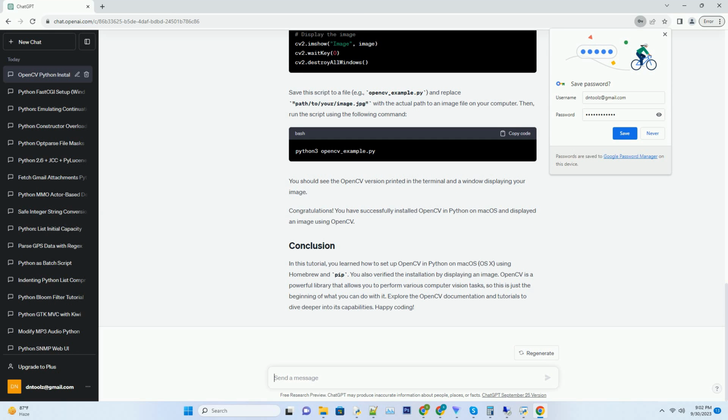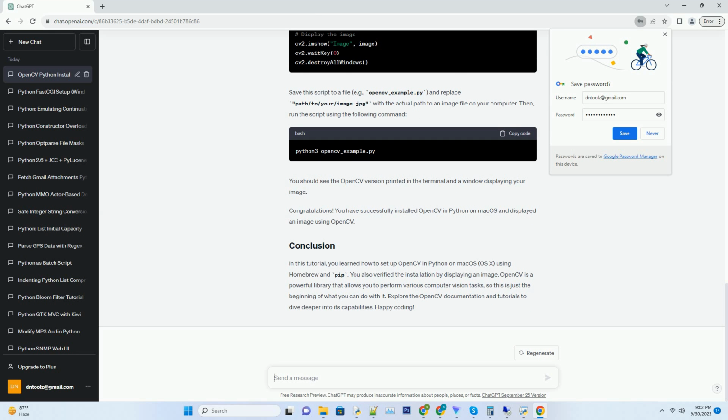Virtual environment, optional. It's a good practice to work within a virtual environment to keep your Python environment clean and isolated. You can install virtualenv with pip if you don't already have it. If you don't have Homebrew installed, it's a handy package manager for Mac OS. You can install it using the following command.